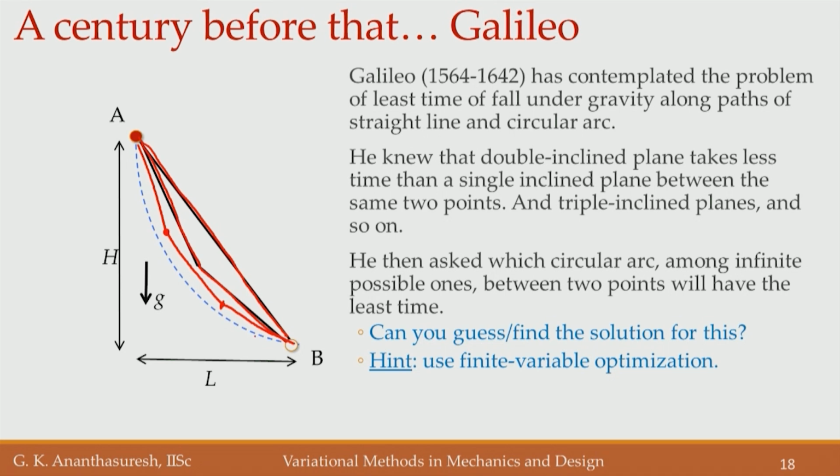Some people say that Galileo was mistaken because he thought the circular arc is the Brachistochrone curve, that is the curve that minimizes the time, but actually it is not true. If you read Galileo's book Two New Sciences, he probes which circular arc among all possible circular arcs that pass through 2 points is the best, and he gives one particular circular arc as the solution. He was not thinking about any other curve, which is what Bernoulli later realized. Galileo was in the 16th century, almost a century before Newton, and in fact he lived before Fermat also, or at least they were contemporaries for some time.